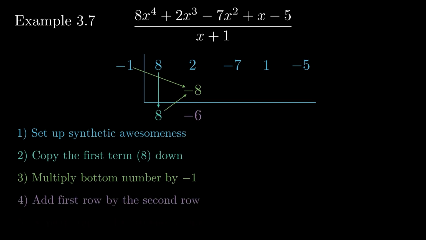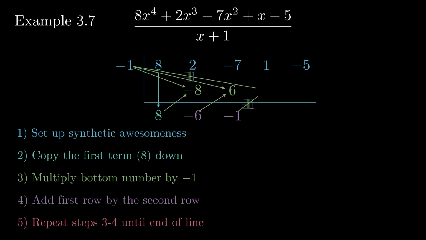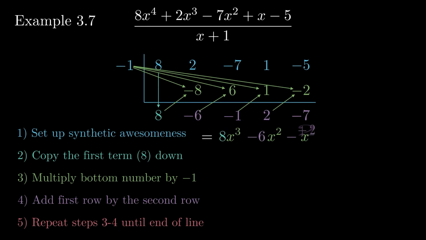Fourth, we just add these numbers. This is like long division, but with opposite signs. In long division, we subtracted the product of the quotient times the divisor. Here, we are adding the product of the quotient times the divisor with the opposite sign. That's all you need to know. Now, you just repeat steps 3 and 4 until you reach the end of the line. The quotient here is 8x cubed minus 6x squared minus x plus 2 plus negative 7 over x plus 1.